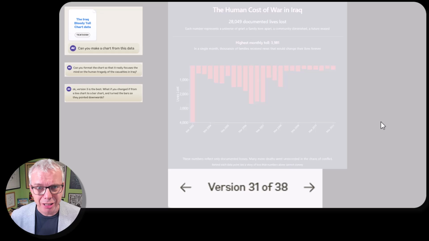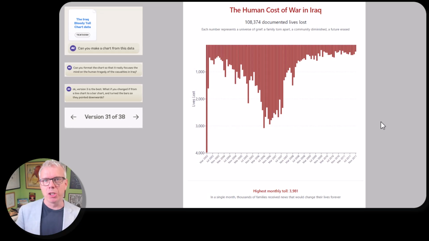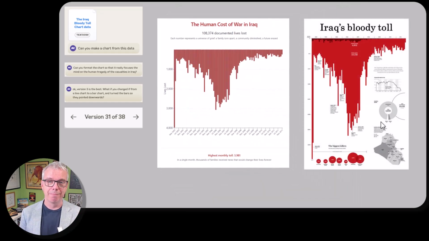23 prompts later, so we went backwards and forwards and it started breaking the charts. But again, this is the reality of any data exploration. 80% of the work is done in 20% of the time. By prompt 31, I was here. The only things I've said, push the data story and point the bars downwards. Yeah. It's kind of similar, right?